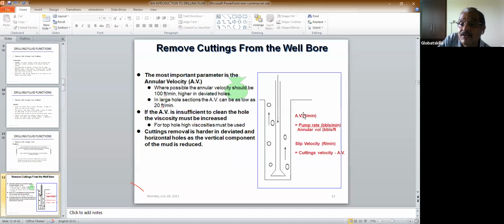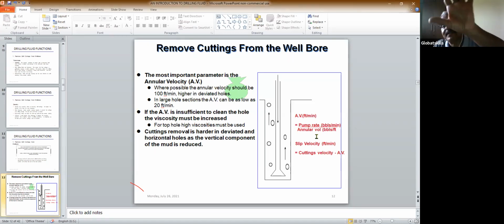So how do you measure the annular velocity? The annular velocity is measured from the pump rate. The pump rate is in barrels per minute. How many barrels is the pump discharging per minute? Then divide by the annular volume. Annular volume is the volume of this annulus, in barrels per foot. How many barrels per foot is the volume of this annulus? So you take the pump rate, which you can measure,